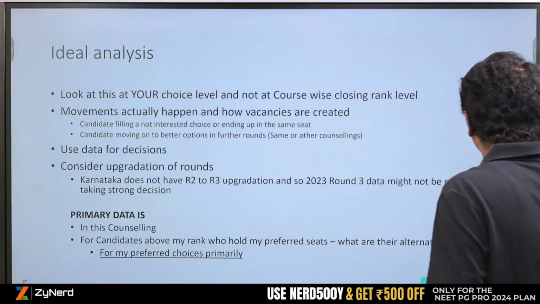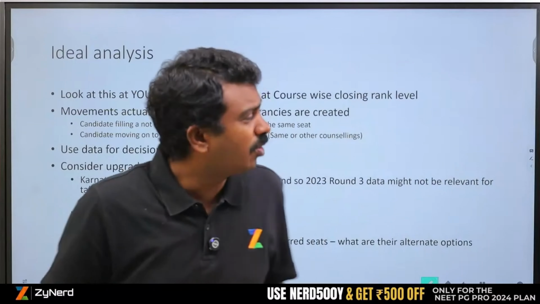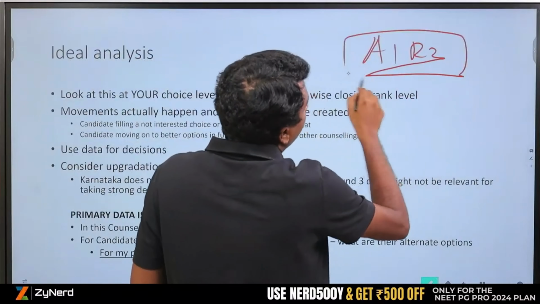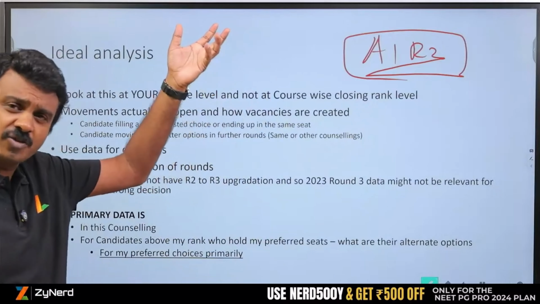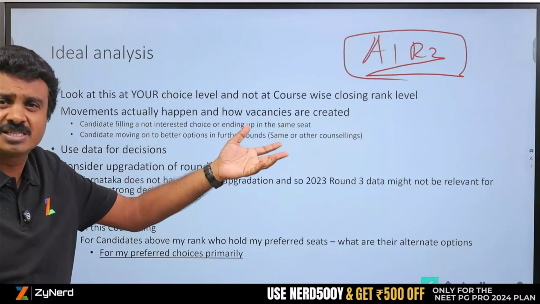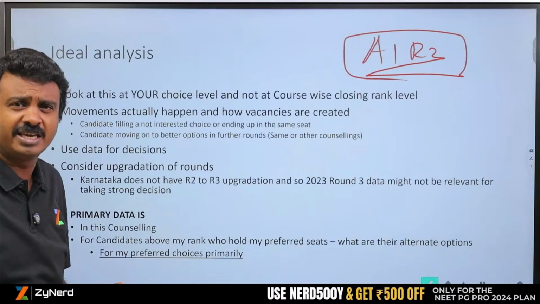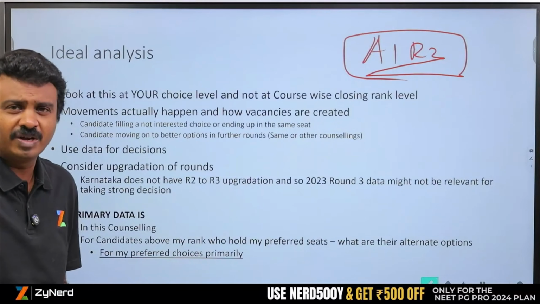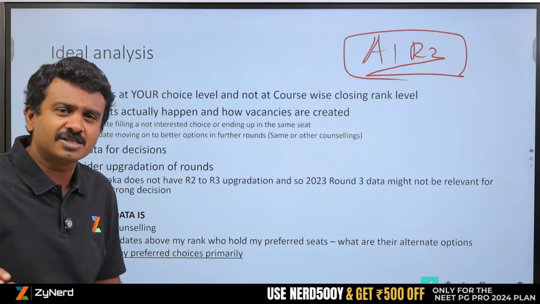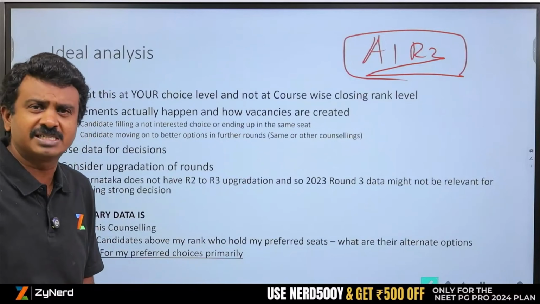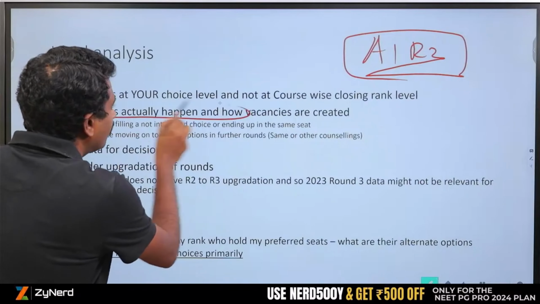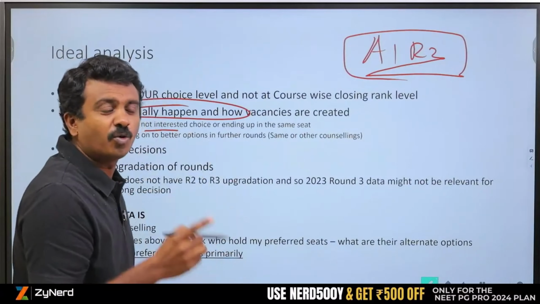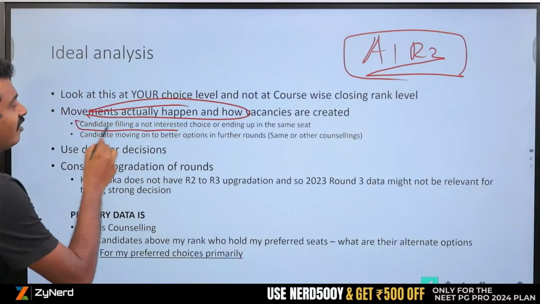Movement actually happens because of 2 reasons. How will you get your all India round 2 movement? We know that, but I am explaining again so that we don't go and look at branch-wise closing ranks and then do an analysis. There have been a lot of questions saying give me a seat matrix, a seat increase analysis. We can put up a video, it will get us views. Seat increase analysis across India, of this number to this number of seats. No use.